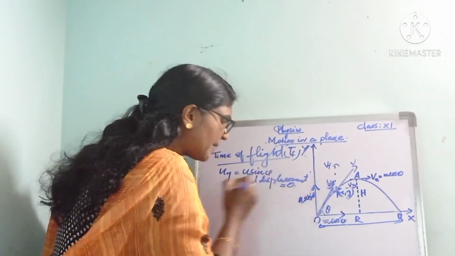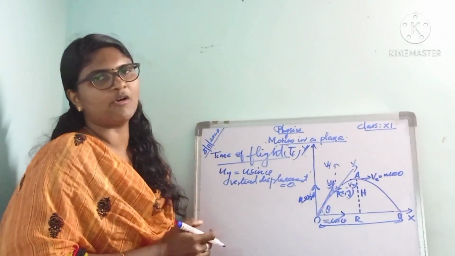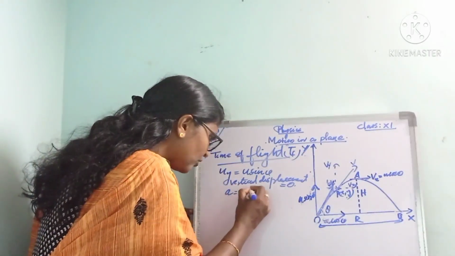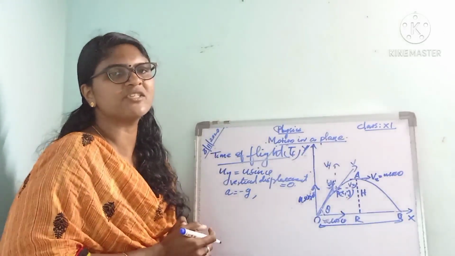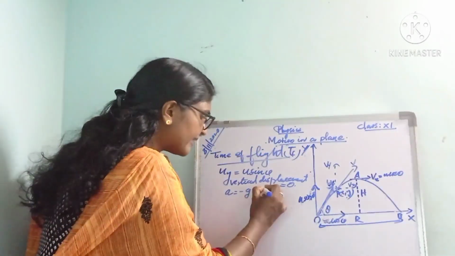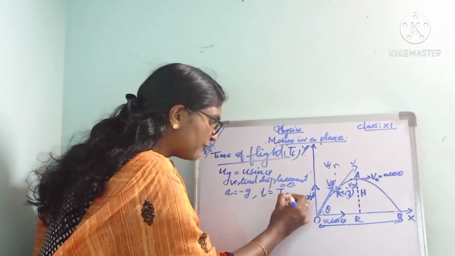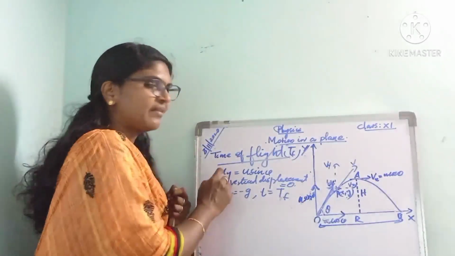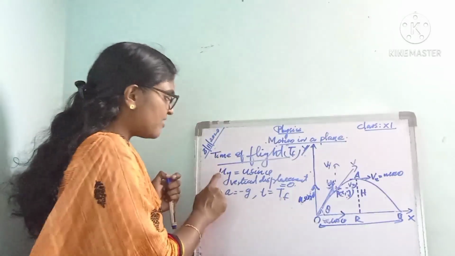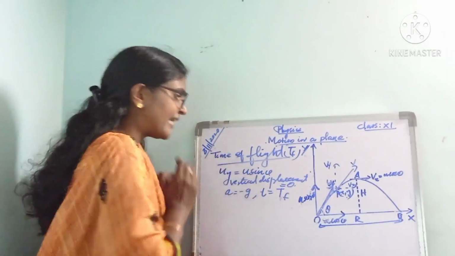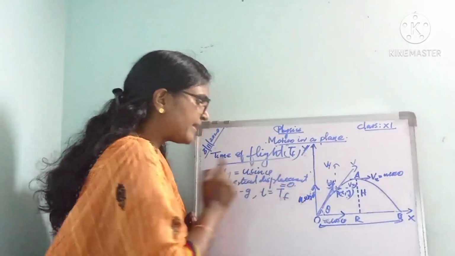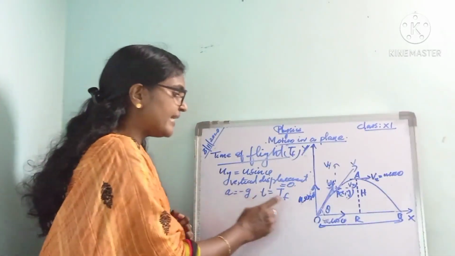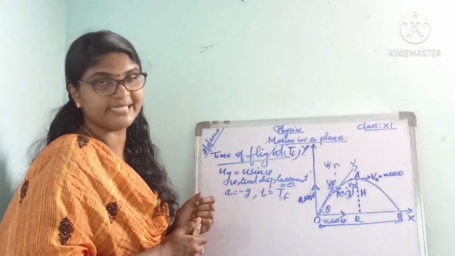Okay, the vertical displacement is 0. Then acceleration a is equal to minus g, and the time can be written as TF, that is time of flight. Here the initial vertical velocity uy equals u sin theta, and the vertical displacement is equal to 0. Then acceleration is equal to minus g, and t can be written as TF.